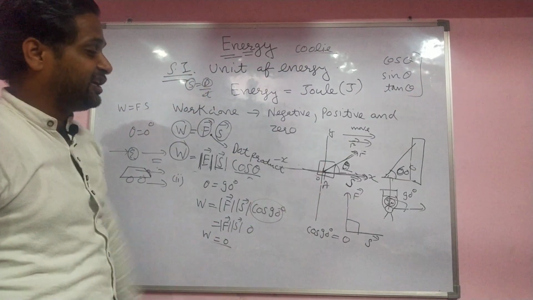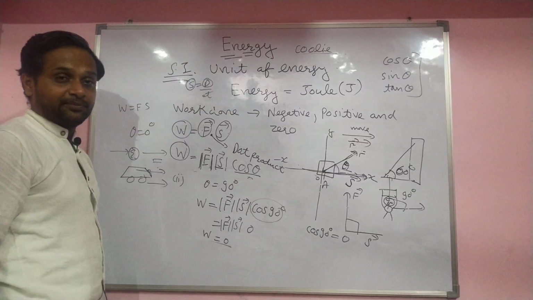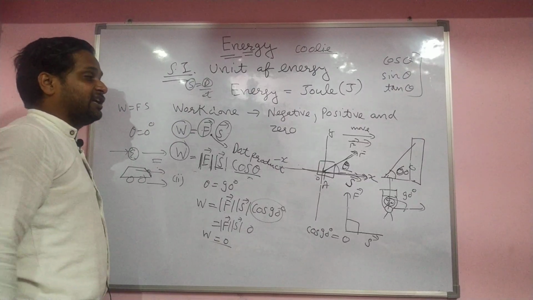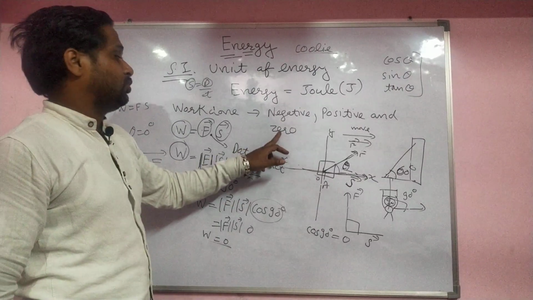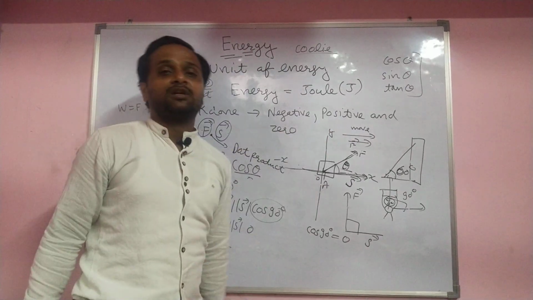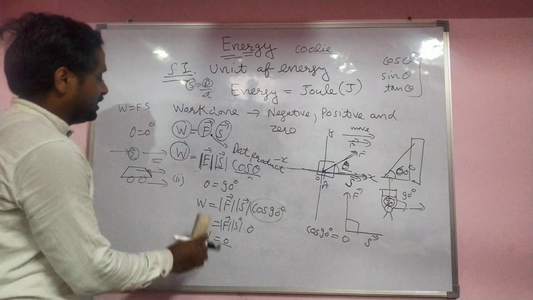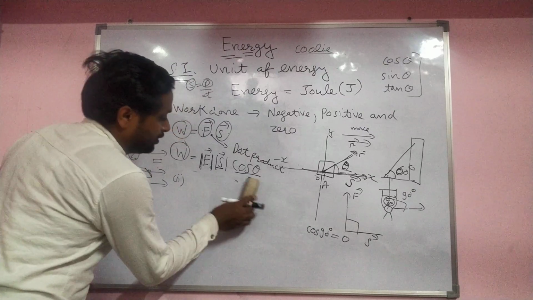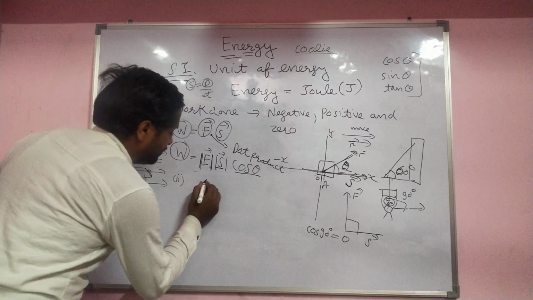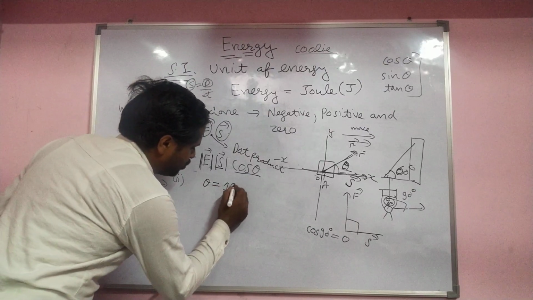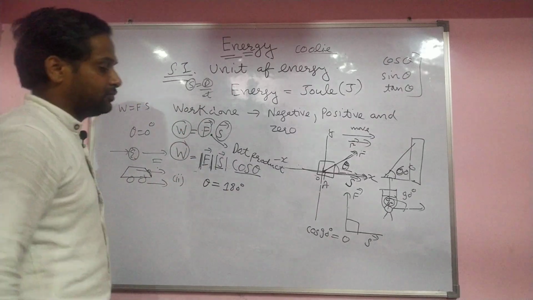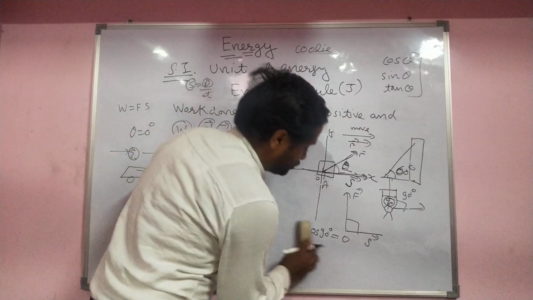When the angle is 90 degrees, the work done is 0. This is the case of zero work done. I already told you about positive work done, maximum work done. Now we see the case when work done is negative, when theta is equal to 180 degrees.